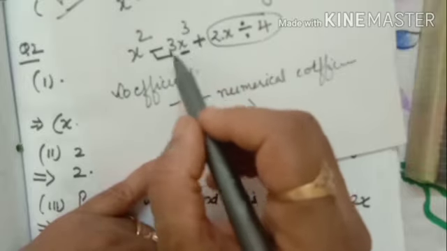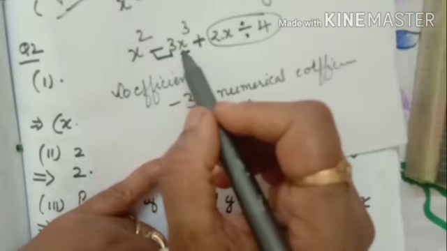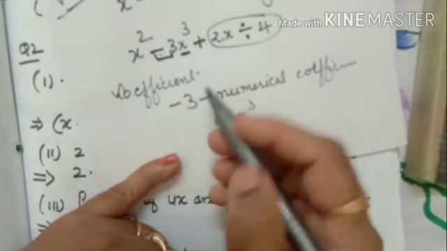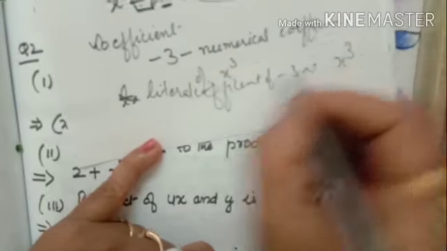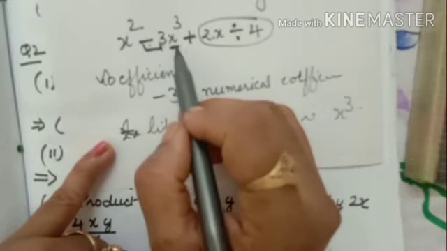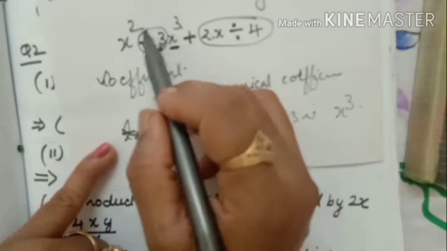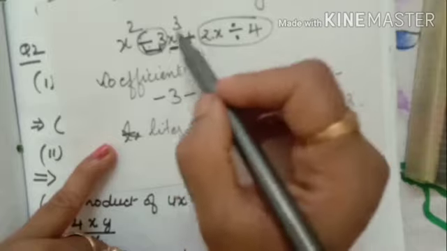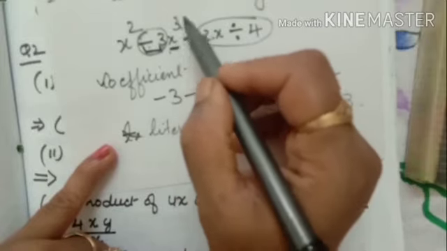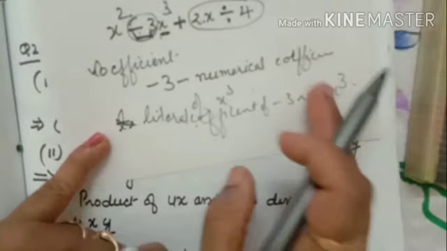So the numerical coefficient of x raised to 3 is minus 3, and the literal coefficient of minus 3 is x cube. I hope everybody is clear.